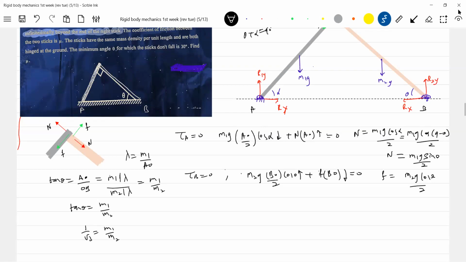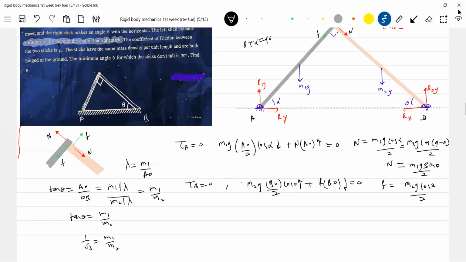F should be less than mu N, no? I'll write it. So what is F? M2G cos theta by 2. Mu into N will be M1G sin theta by 2. So this will be M2 by M1 cot theta.